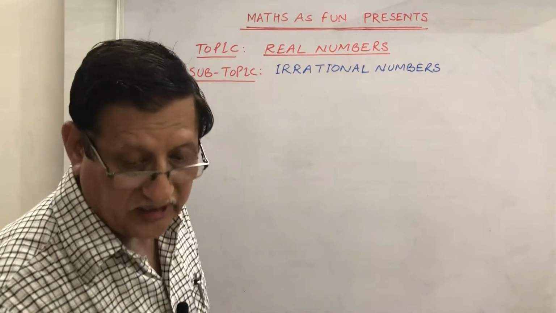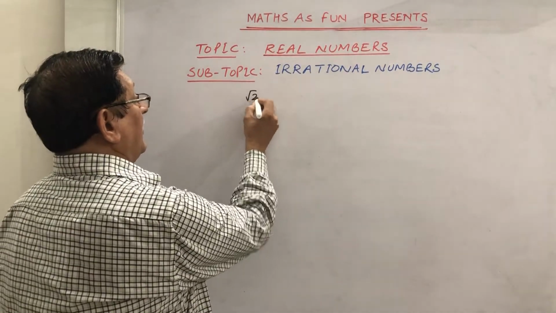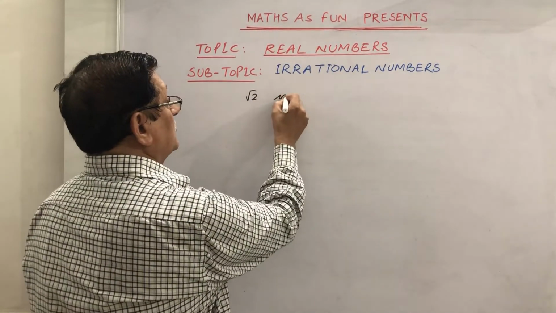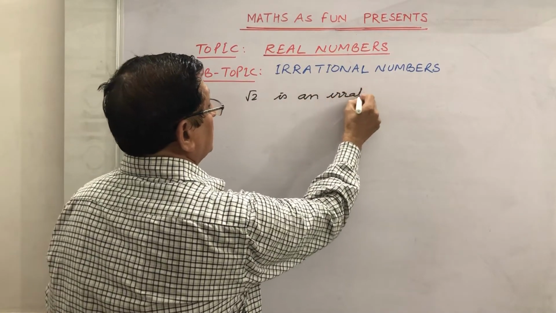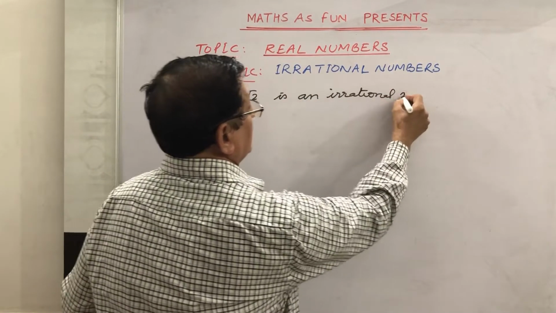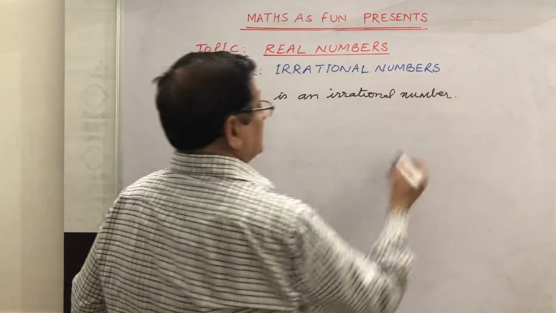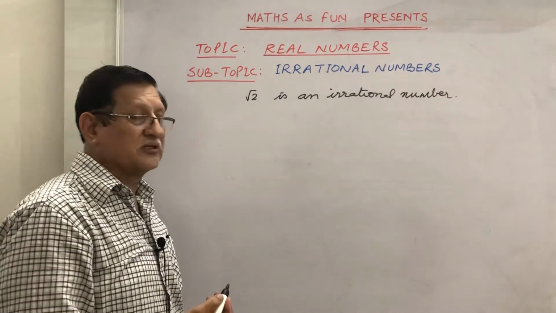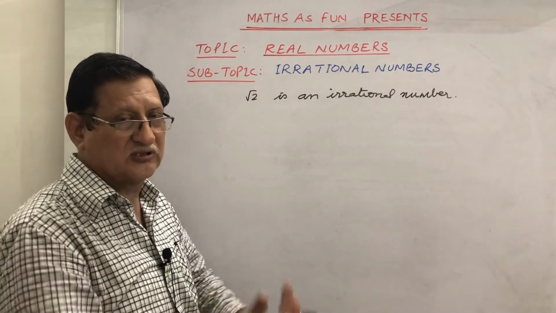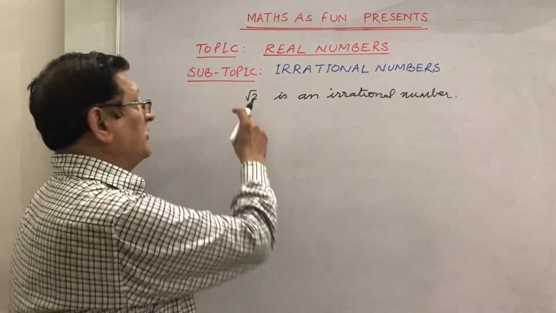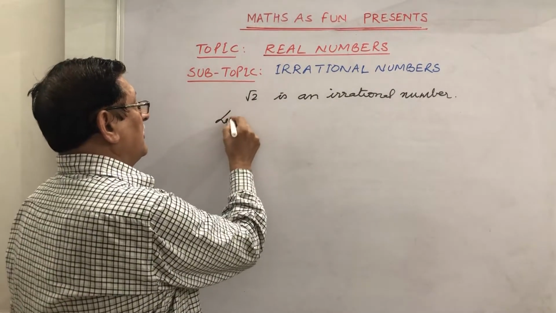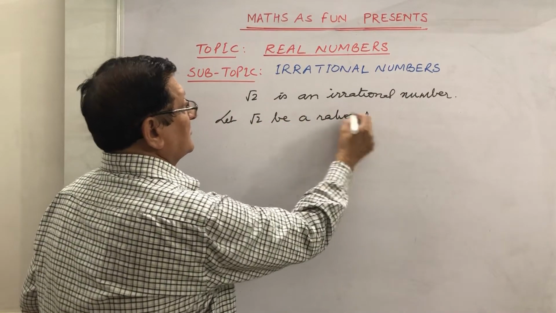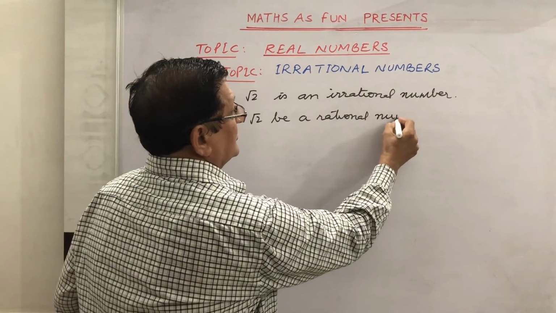Let's take one example of that. Suppose we have root 2 and we want to find out whether it is irrational or rational. We want to prove that root 2 is an irrational number. In this type of question, we use the contradictory method. Contradiction means, if we are opposing some statement, so we will be taking one statement here. We consider let root 2 be a rational number. We are not considering that it is irrational. We consider it to be a rational number.